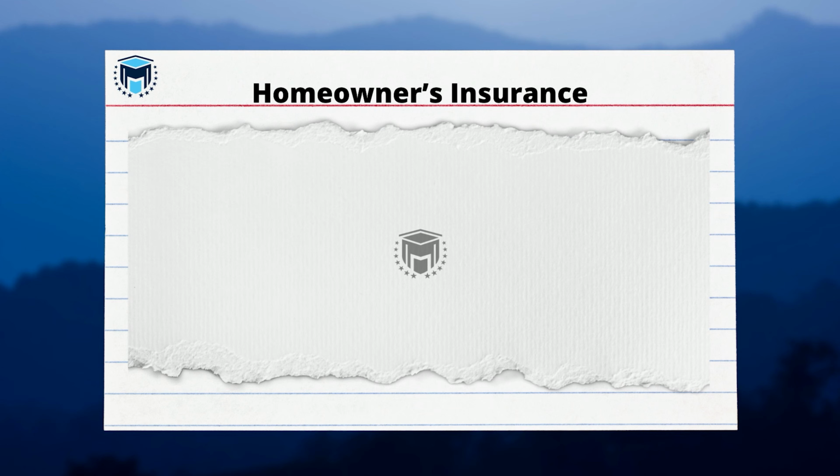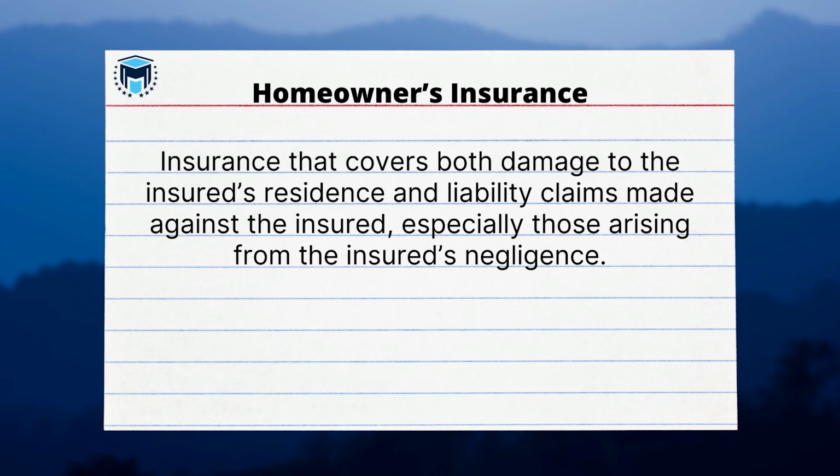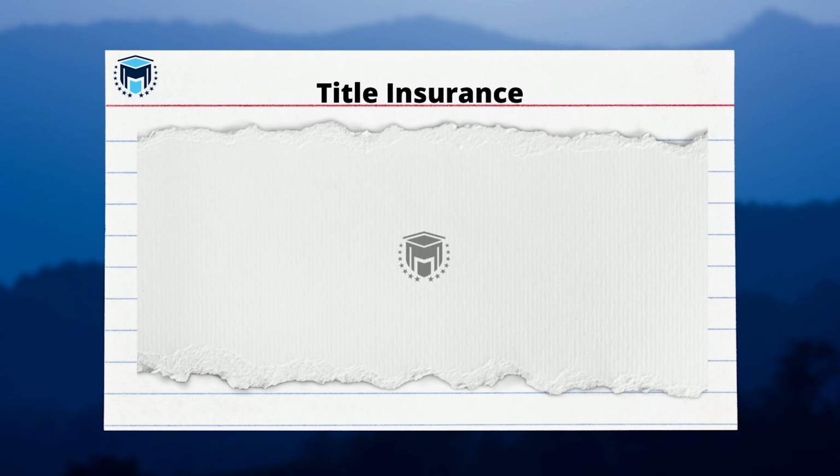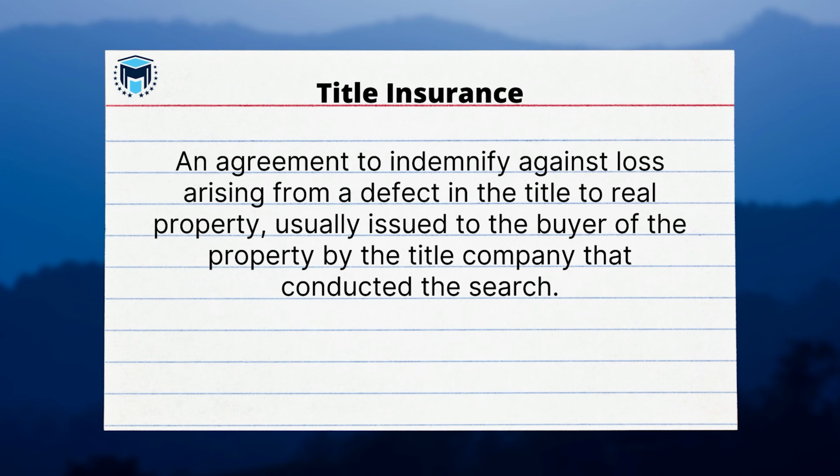Homeowners insurance. Insurance that covers both damage to the insured residence and liability claims made against the insured, especially those arising from the insured's negligence. Title insurance. An agreement to indemnify against loss arising from a defect in the title to real property, usually issued to the buyer of the property by the title company that conducted the search.